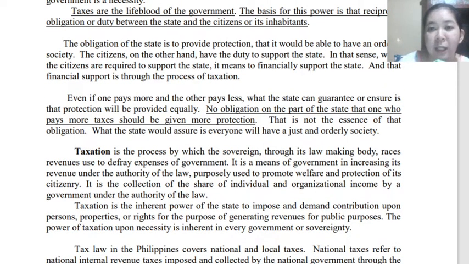Okay, so actually in our taxation system, how much tax you will pay depends on your level of income. Meaning to say, there will be some who will pay more and others who will pay less. And there are also exemptions in which they will not pay any taxes at all, but in some cases only.